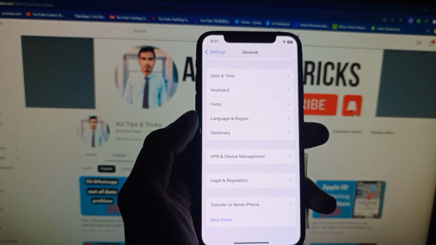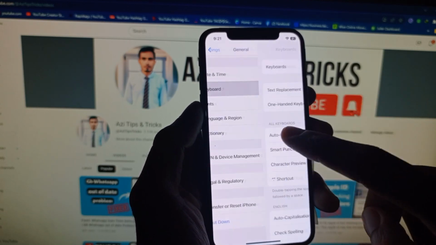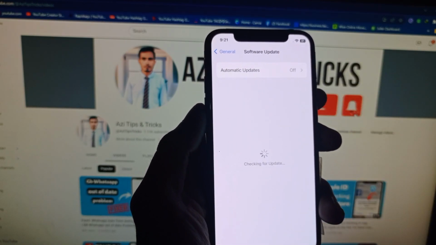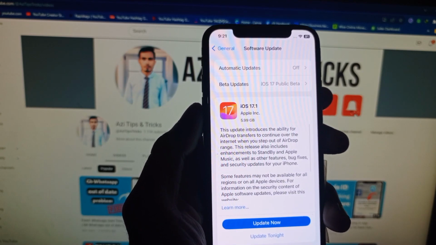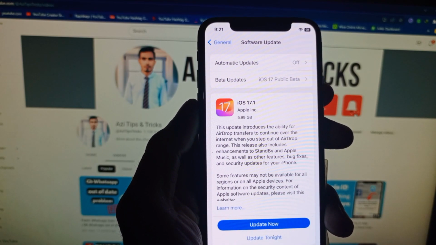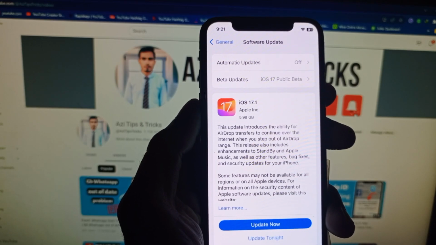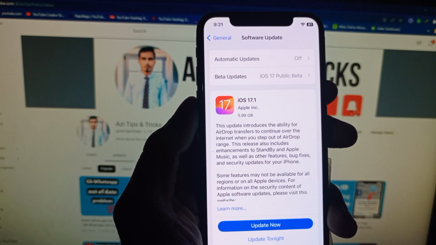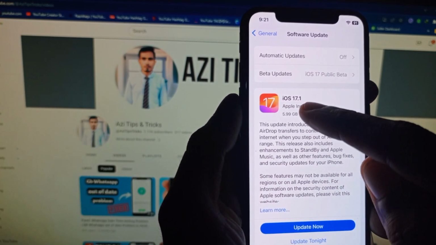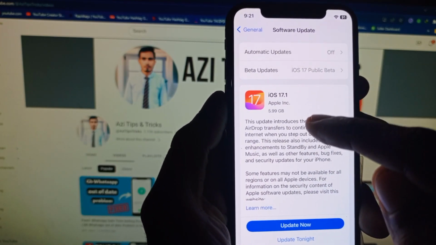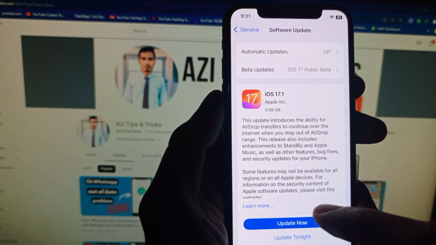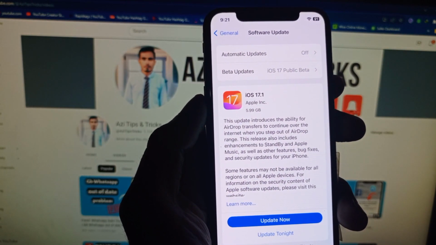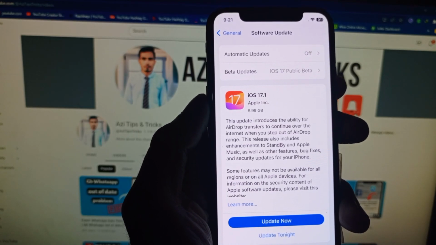If it still doesn't fix your problem, then you need to update your iPhone to the latest version, iOS 17.1. In iOS 17, many iPhone users are facing problems. Therefore, they launched a new version, iOS 17.1. When you update to this version on your iPhone, all the problems will be fixed, and you will be able to use your iPhone smoothly.